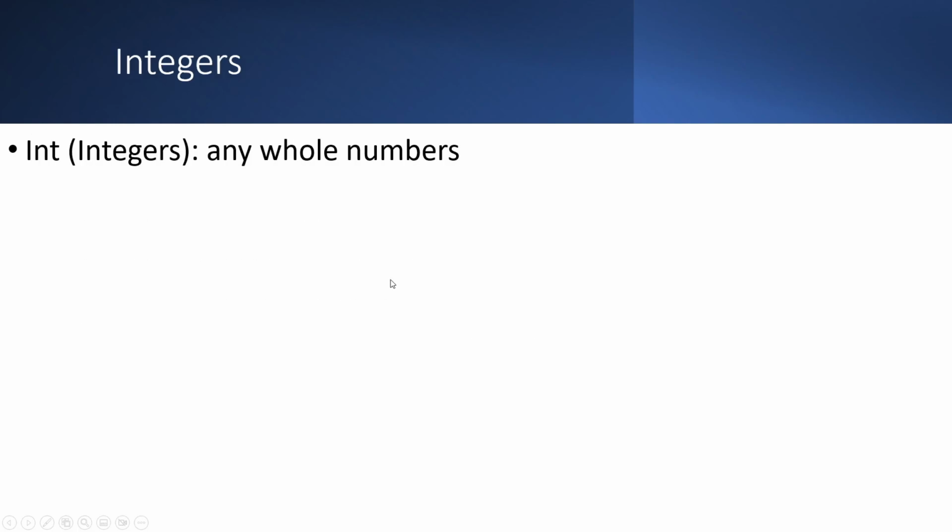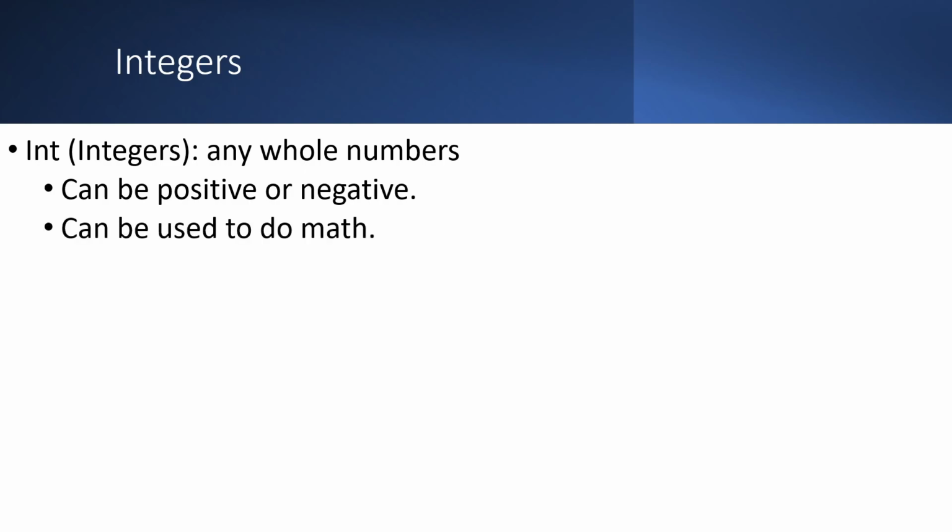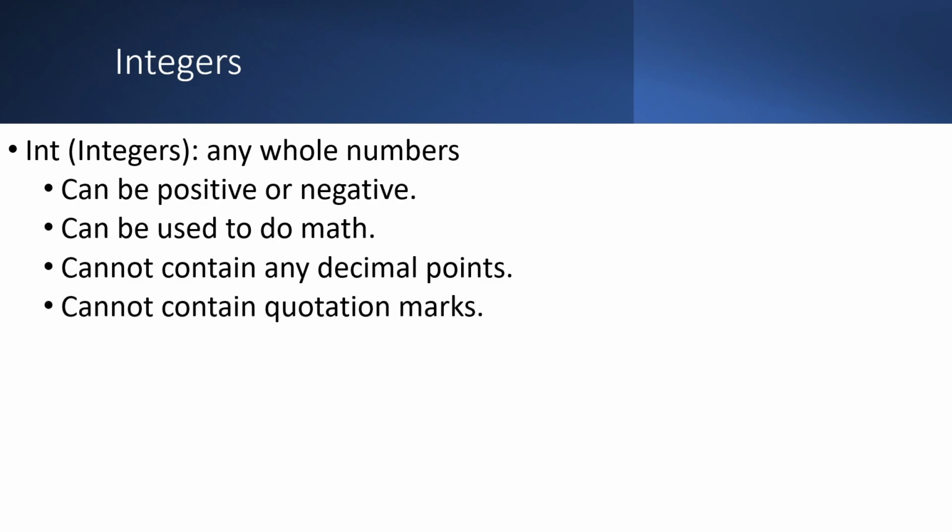Next, we're going to talk about integers. Integers are any whole numbers. They can be positive or negative, and they can be used for doing math and other operations. One thing about whole numbers that kind of gets some people is that integers can be numbers in general when you're talking about math, but in computer science, they can't have the decimal points. Another common mistake is to put them in quotation marks, but once again, that makes them a string. And under normal circumstances, you cannot add an integer to a string.